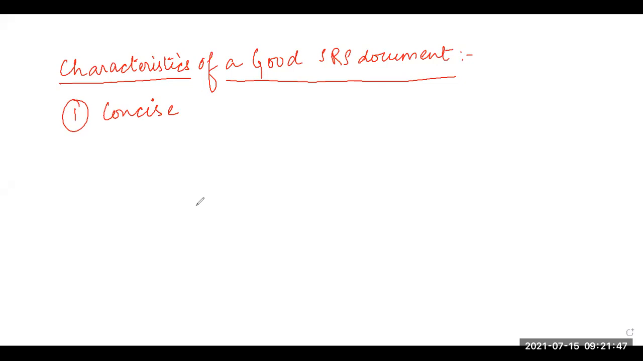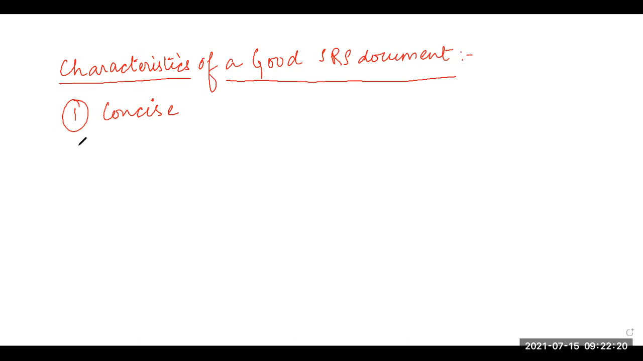Irrelevant descriptions and verbose descriptions reduce the readability and increase the possibility of errors in the document. So any irrelevant, incomplete, ambiguous, or inconsistent matter or descriptions we do not include in an SRS document. And whatever we include, we will always include it in a compact manner, right?